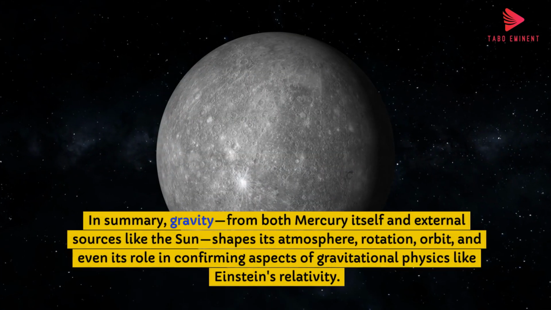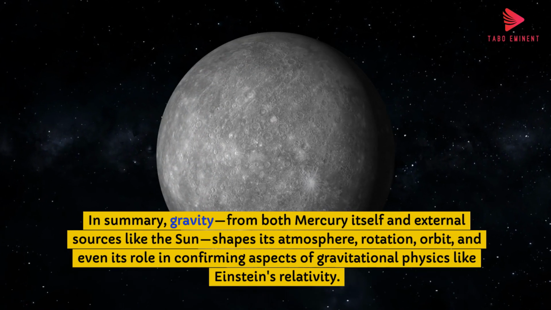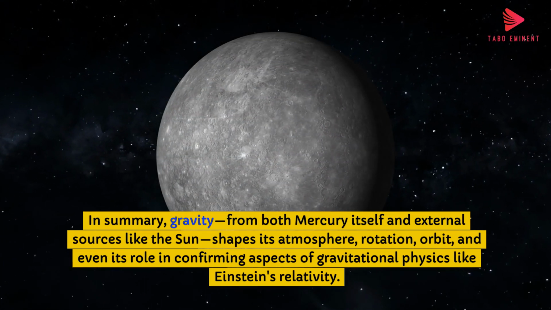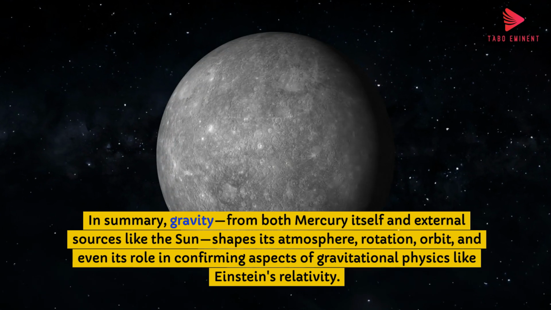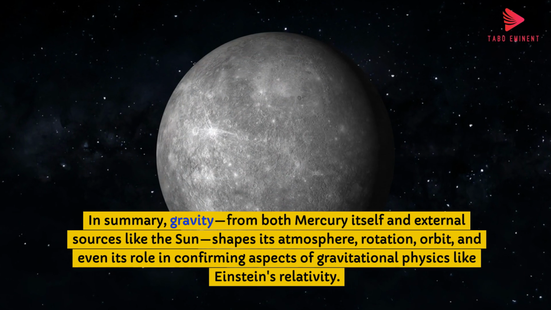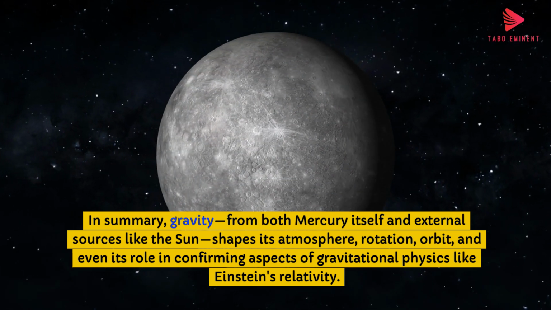In summary, gravity, from both Mercury itself and external sources like the sun, shapes its atmosphere, rotation, orbit, and even its role in confirming aspects of gravitational physics like Einstein's relativity.